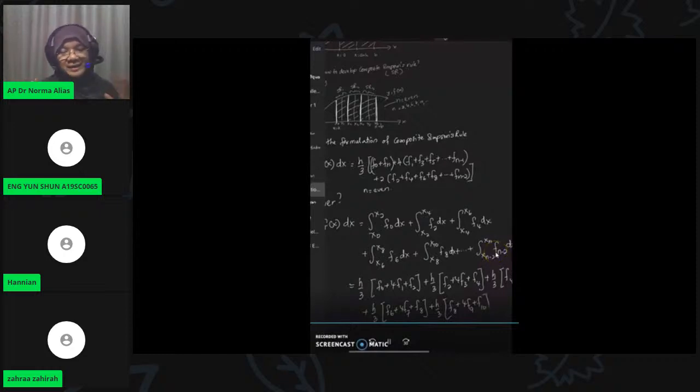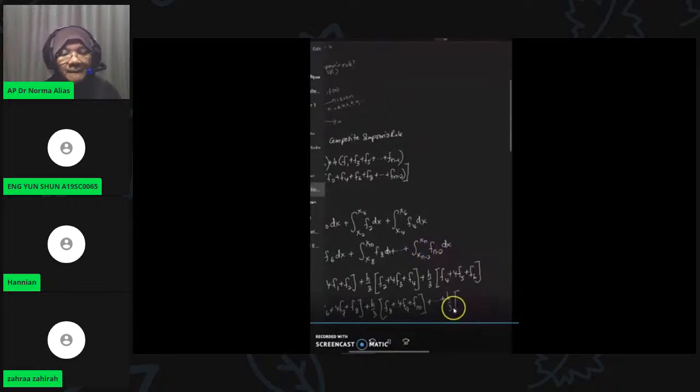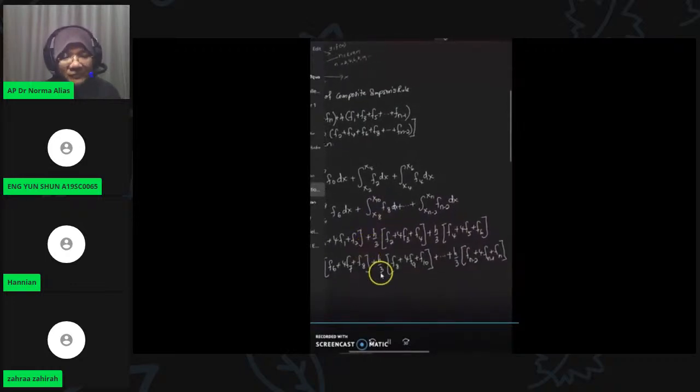So what you can see here is that there are 3 terms for every particular partition. You have f0, and then 4f1 plus 4f3 plus 4f5 plus 4f7 plus 4f9. All of these are odd numbers, and the odd numbers should be multiplied by 4.